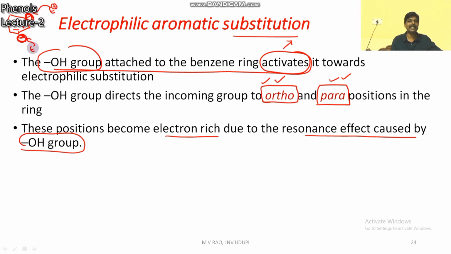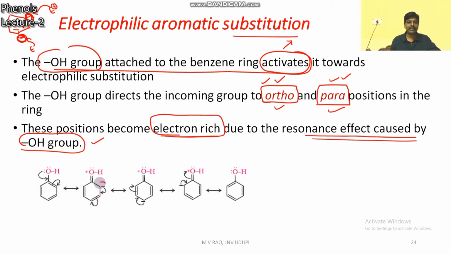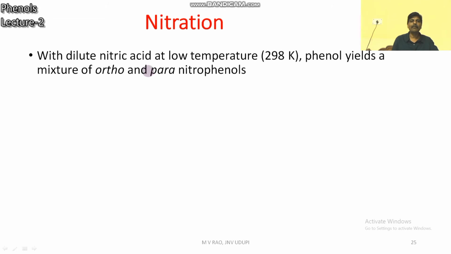The electrophile will attack at ortho and para because they are electron rich. Why are they electron rich? Because of this OH group and the resonance structures. You see the negative charge at ortho position, at para, and at ortho. So the electrophile E plus will go directly to ortho and para. So it undergoes electrophilic substitution reactions more easily because of this OH group.